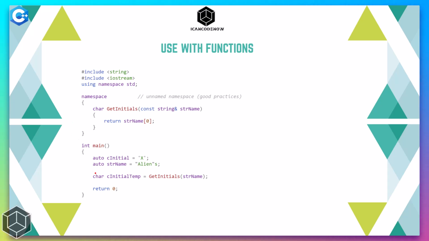Here we are going to call this method, and this method returns simply the first character of that string that is provided as an argument. So we have declared this character return type, but since we know that this is the character data type that is returned, we can simply replace this character with auto, and everything will work the same.